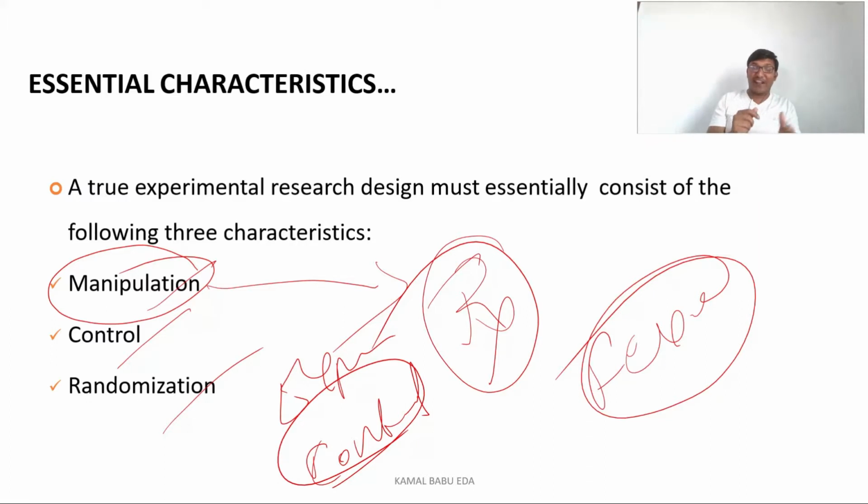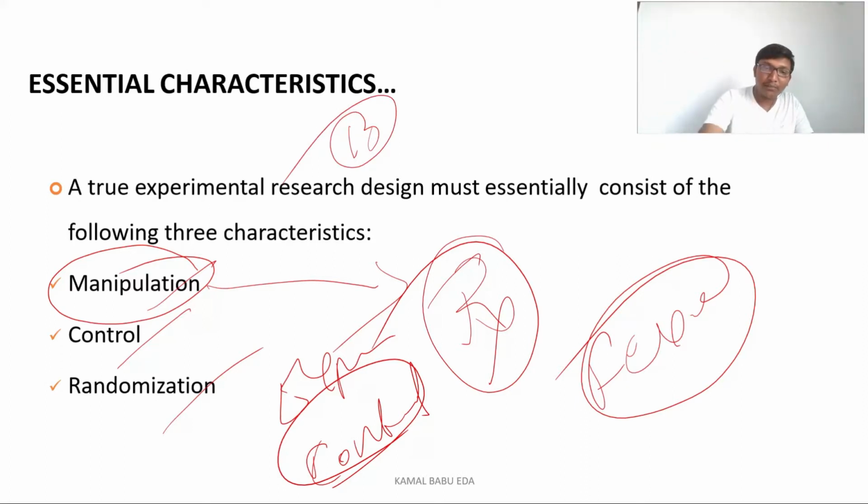And next one is randomization. Randomization means, if you know what is data collection, in data collection we have a term called randomization. Randomization is nothing but everybody having an equal opportunity, an equal chance. What we'll do, we'll take names of X, Y, Z. For example, we have 10 members in the class and we want to select these 10 members in the research study.